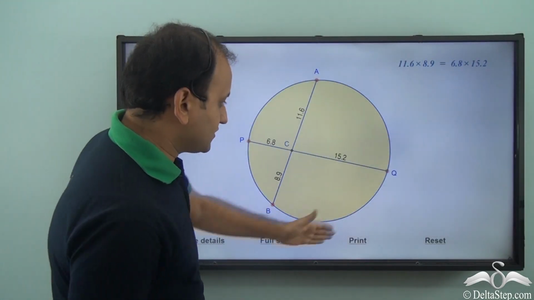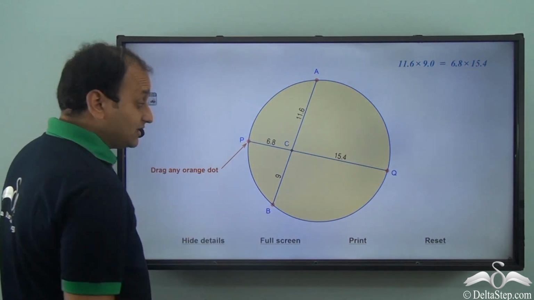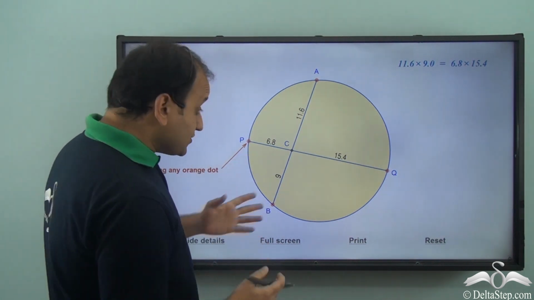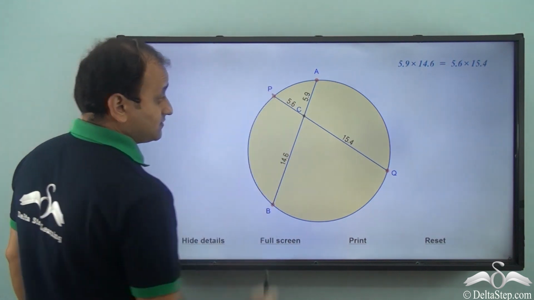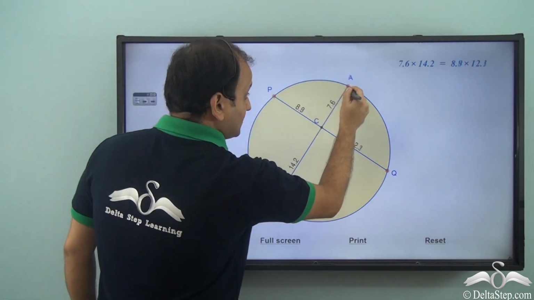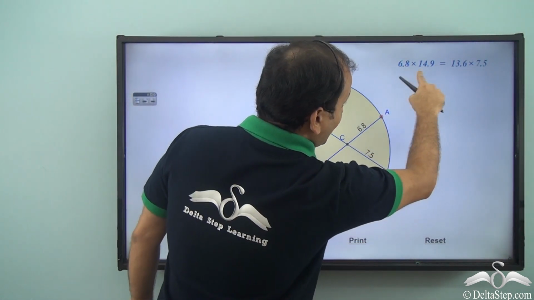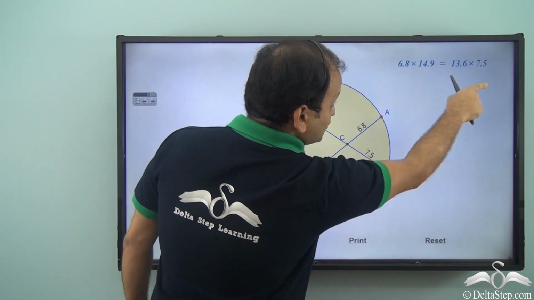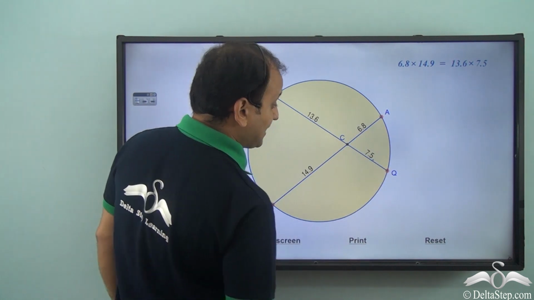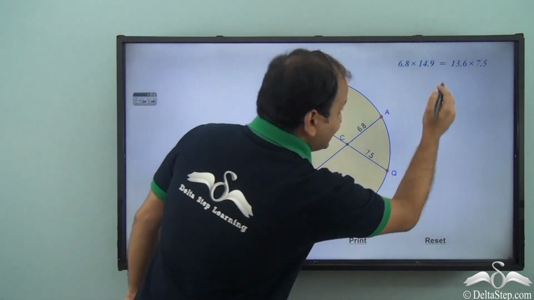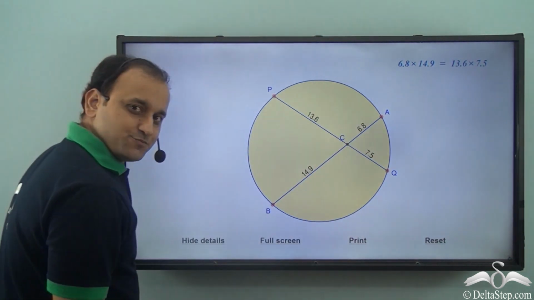So if we have a circle which has two chords intersecting internally, wherever you place these two chords, you will see that the product of the segments of these chords is always equal. If 13.6 is multiplied by 7.5, that will be equal to 14.9 into 6.8.